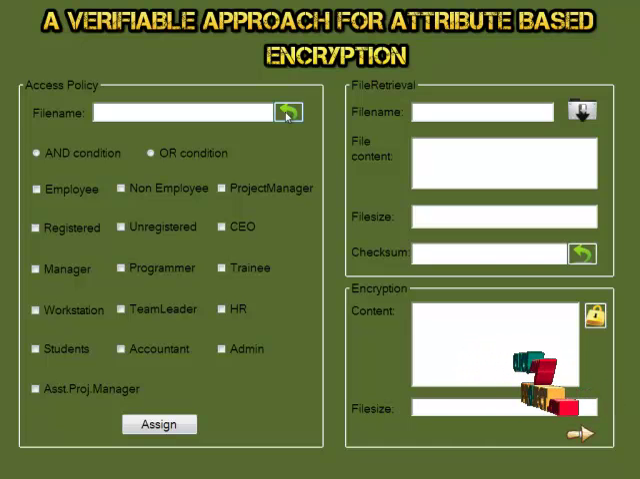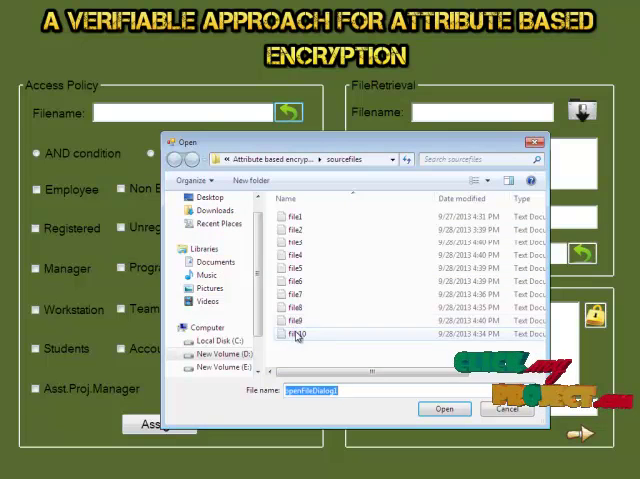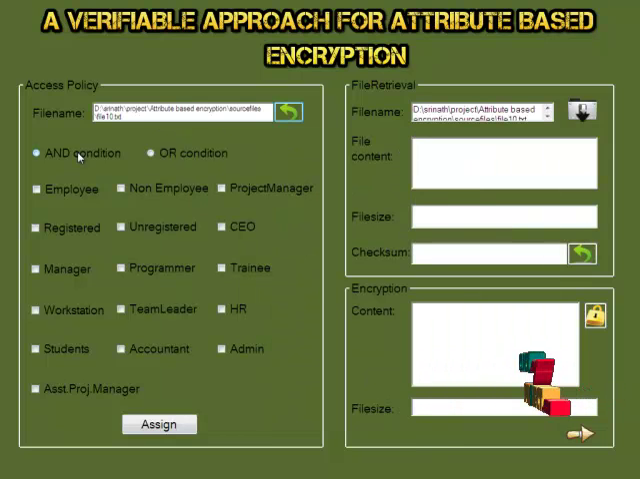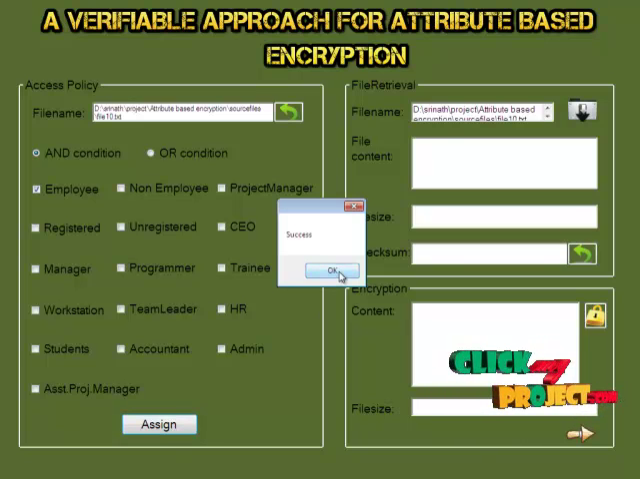So first we should select the file. Here we select the file 10, and we select open and we check the AND condition. The AND condition given here is employee. So when we assign it to the file, we get a success message.